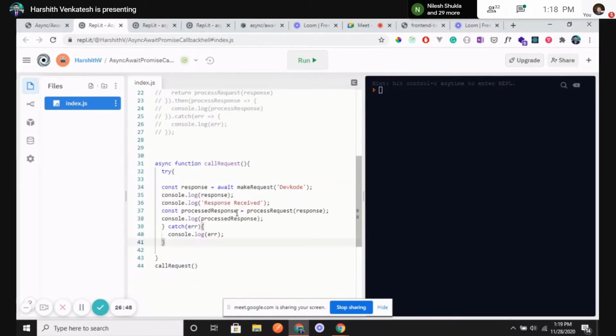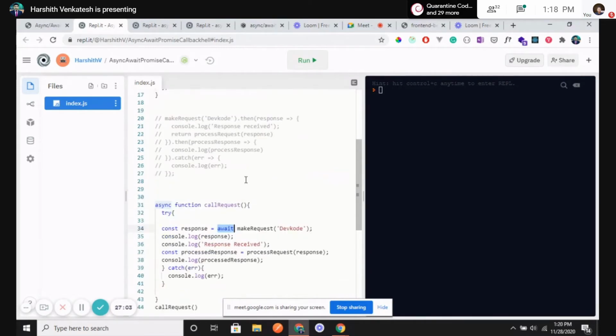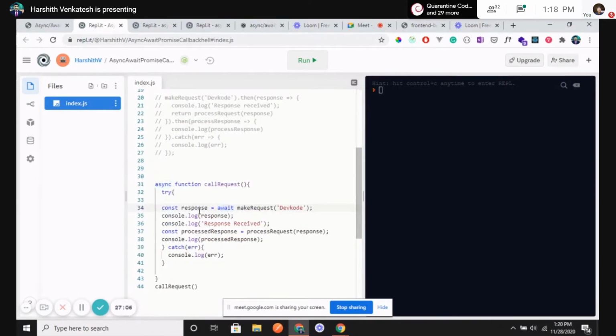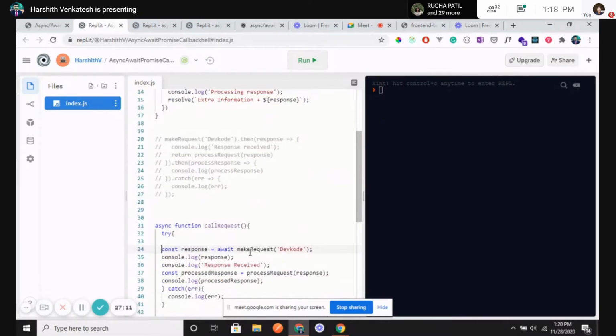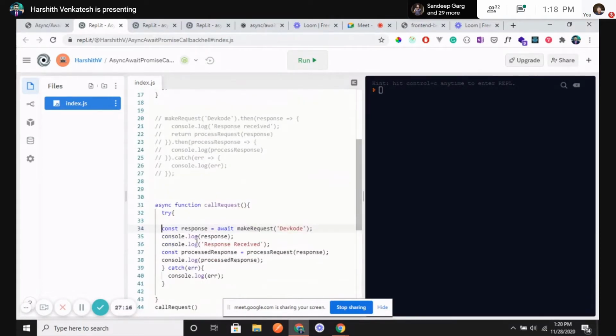Okay, so what am I doing here? I'm using an async function. I have a special word called await, which tells JavaScript that this is a promise, which will return me an end result, either resolved or rejected state at the end. So I don't need to create a chain of promises. This is basically a statement saying that first it needs to make a make request dev code function call. Whatever response I get, just console log the response, and then I'm saying the response is received. Whatever response I get right over here, I'm passing it as a parameter for process request.